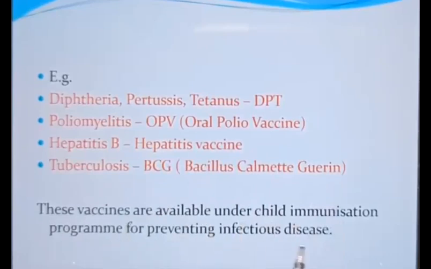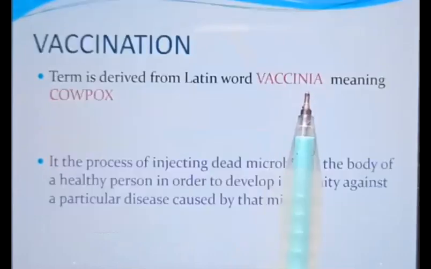These vaccines are available under the child immunization program for preventing infectious disease. So just the names of the vaccines, please go through once again. Some examples might be asked. And you may also find out how many of these vaccines you have received during your childhood.